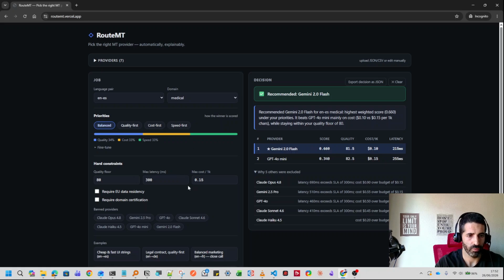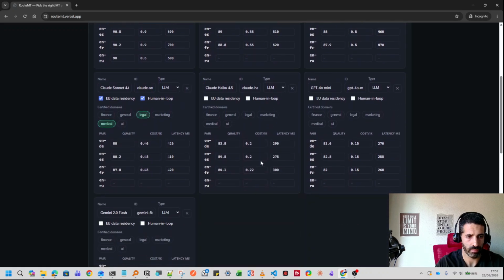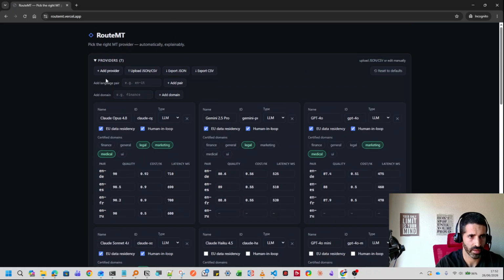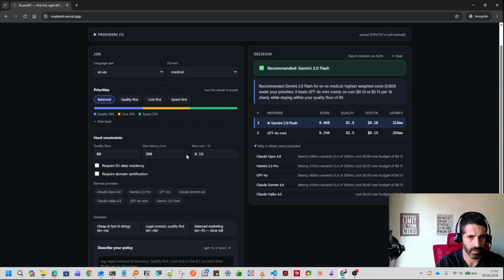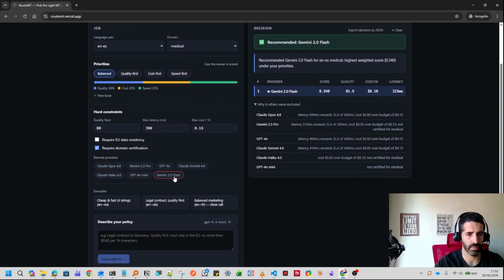But for example, if we go here and check the specific model, Gemini 2.0 Flash, we select medical, and we go back. In theory, when we require a specific domain, we see that Gemini Flash is available. We can restrict the providers, so here if we restrict the Flash, it disappears. Here we have some examples of how to use the policy.